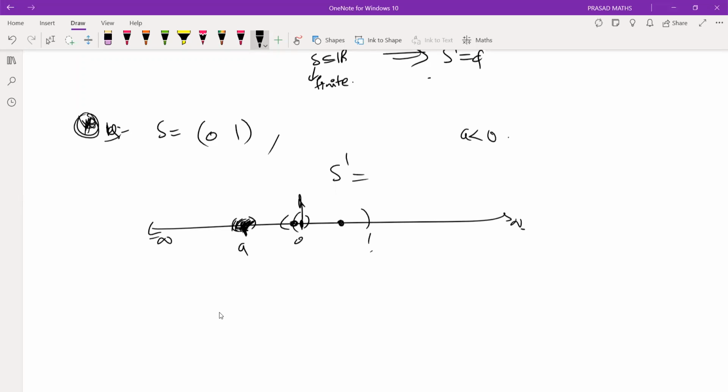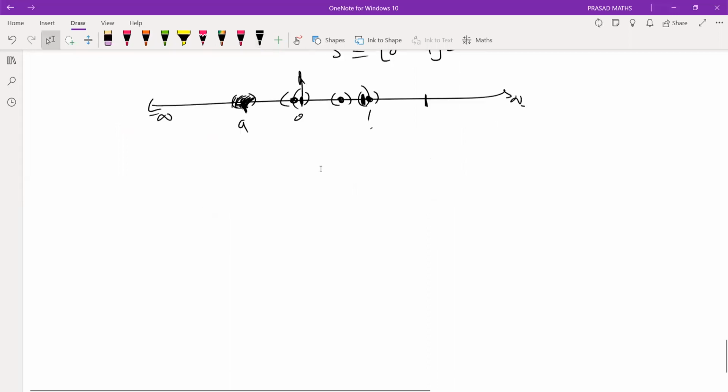Is it a limit point? Yes, sir. Yes. It contains at least one point, on the left side of 1. Is it a limit point? No, sir. Therefore, it cannot be a limit point. So what is my derived set? Closed interval 0, 1. This is about my derived sets.